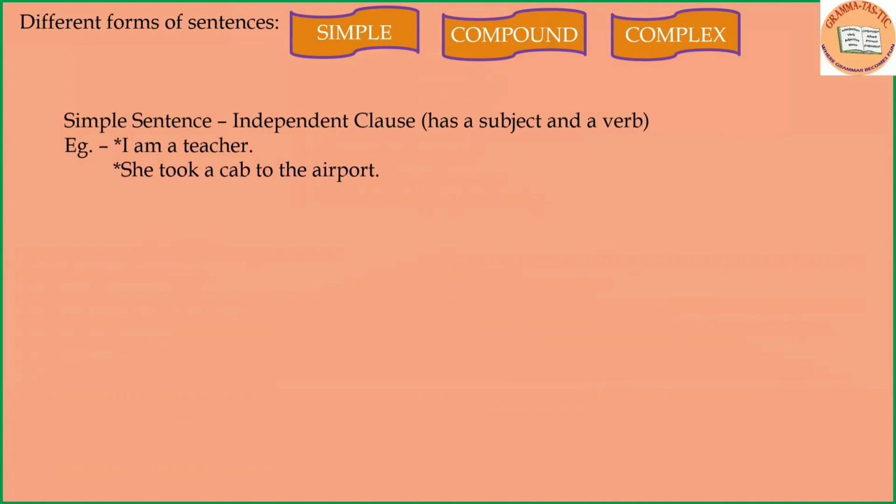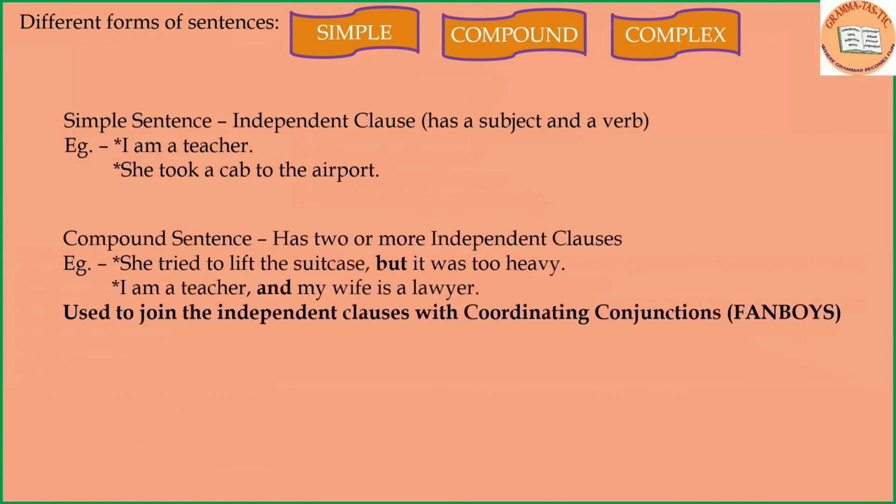Example, I am a teacher. She took a cab to the airport. This is just a simple sentence. Compound sentence has two or more independent clauses. Like, she tried to lift the suitcase, but it was too heavy. I am a teacher and my wife is a lawyer.